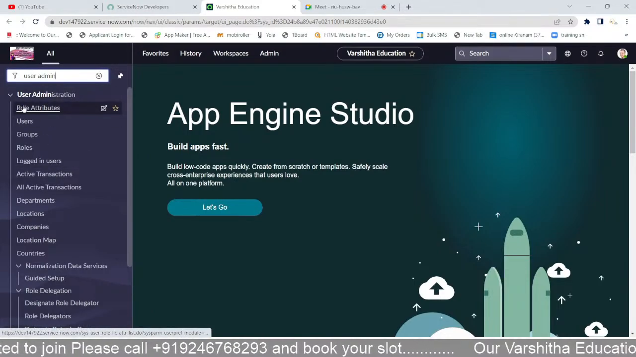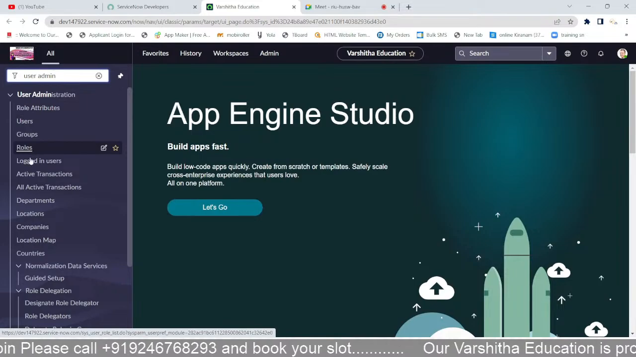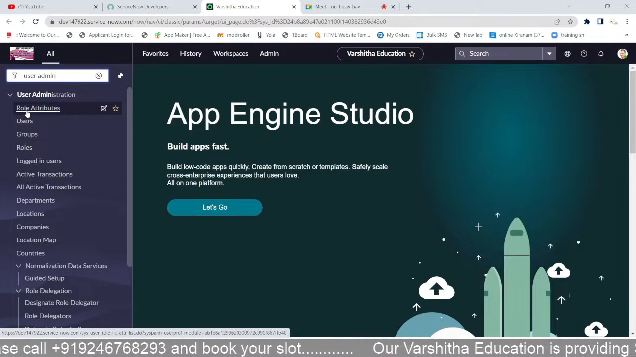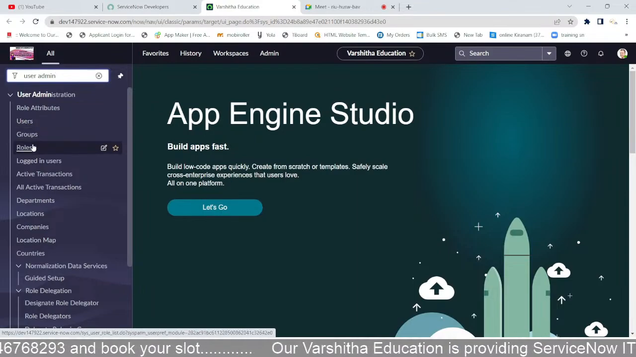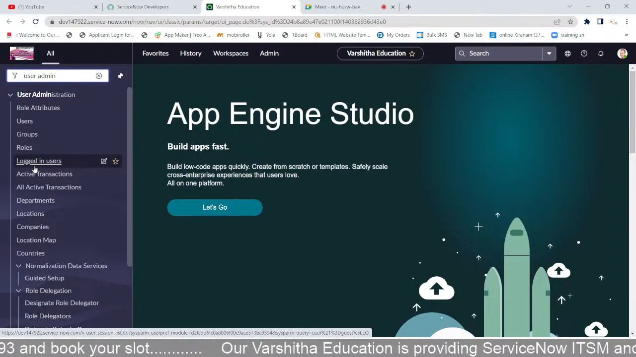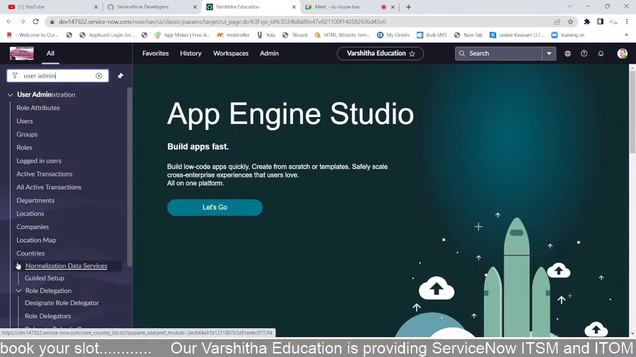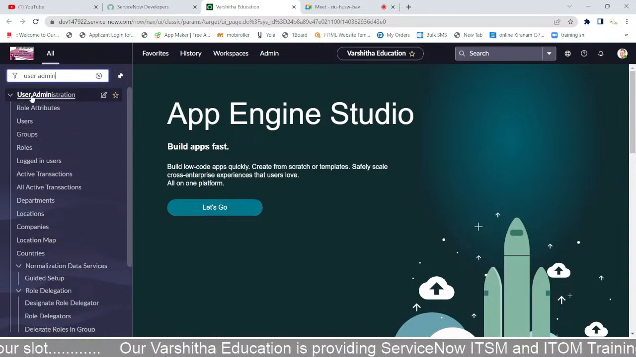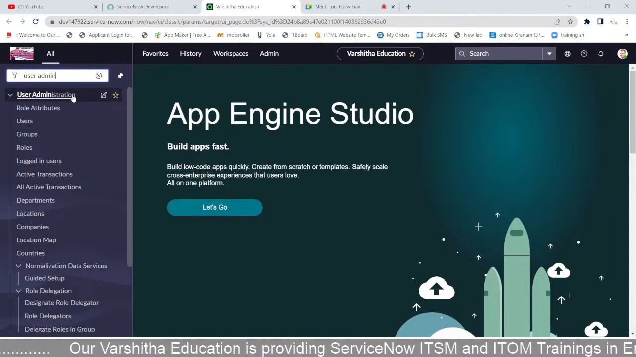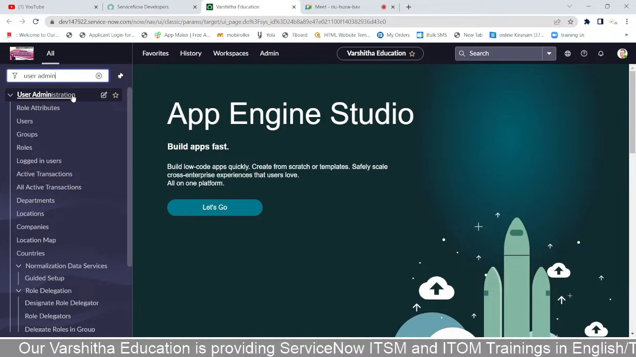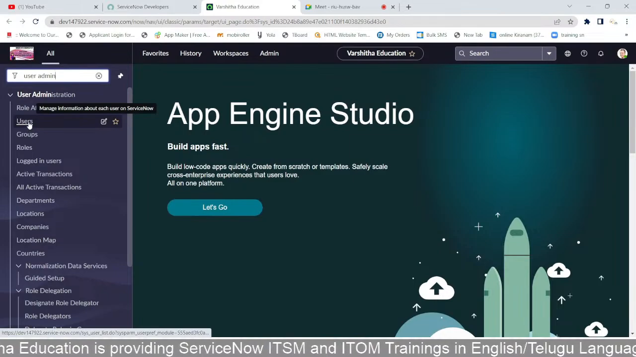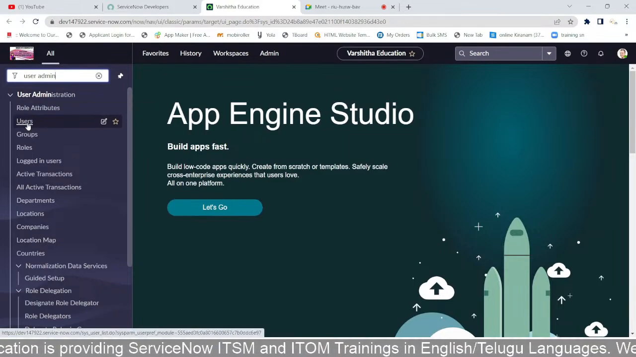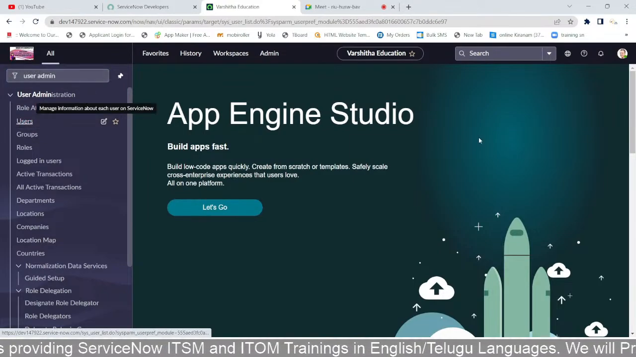In that user administration, more modules are there. What kind of modules? Role attributes, users, groups, roles, login users. Many options are present under the User Administration application. So now I will go to that application, and since I am ready to create one user, I click on users.